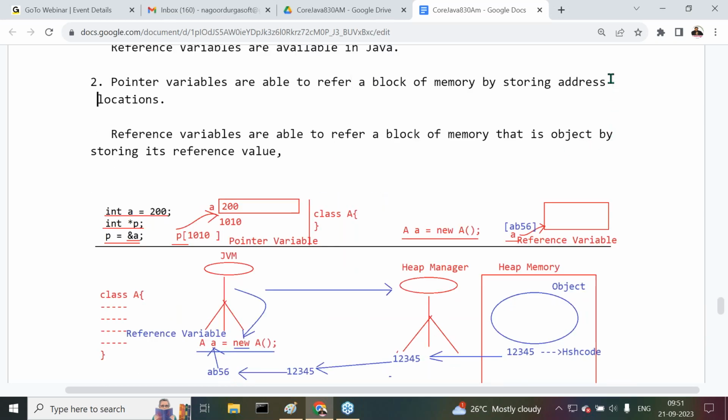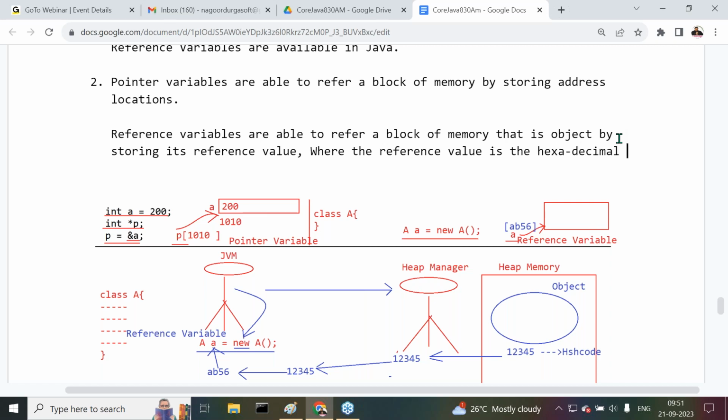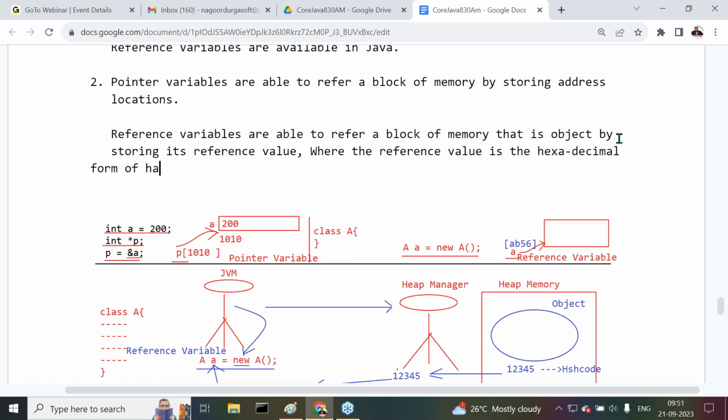Okay. Where the reference value is the hexadecimal form of hash code.